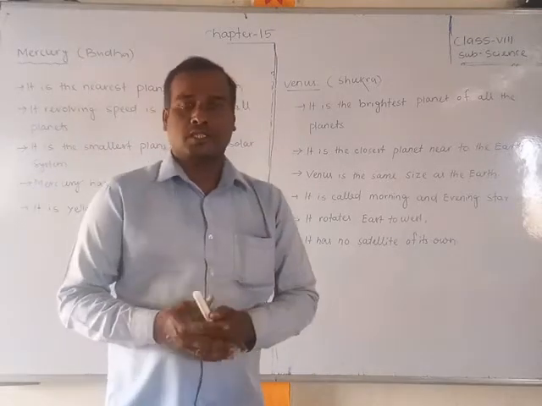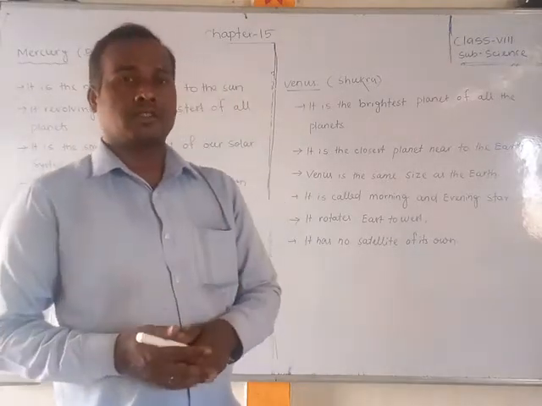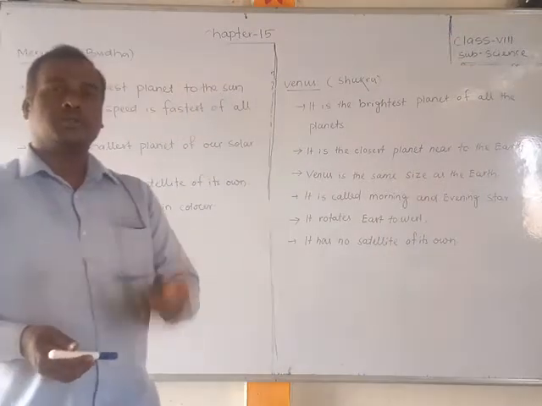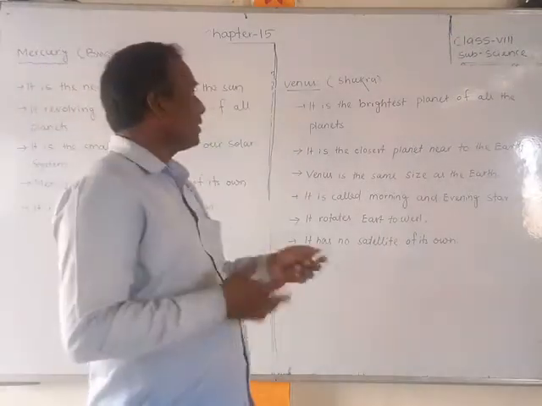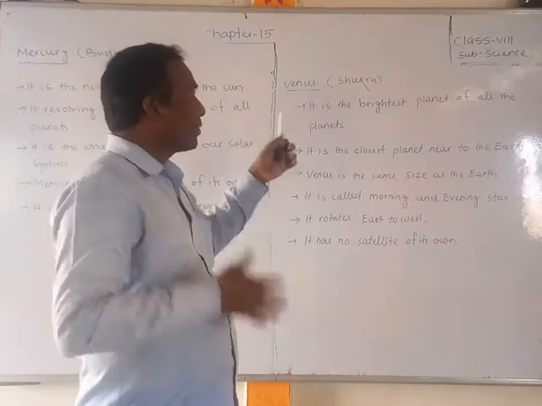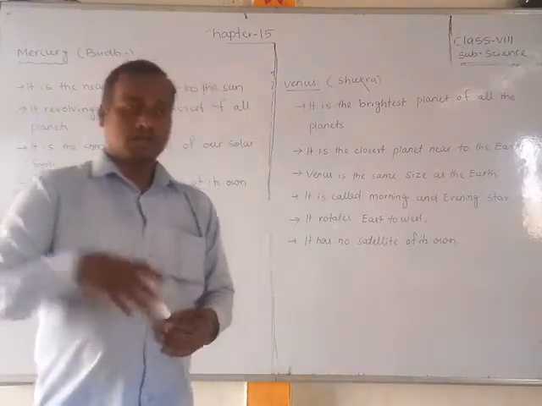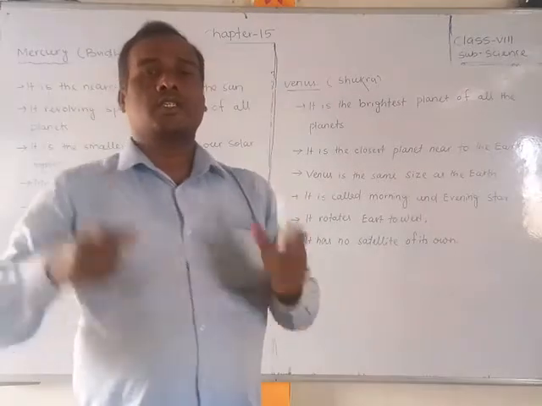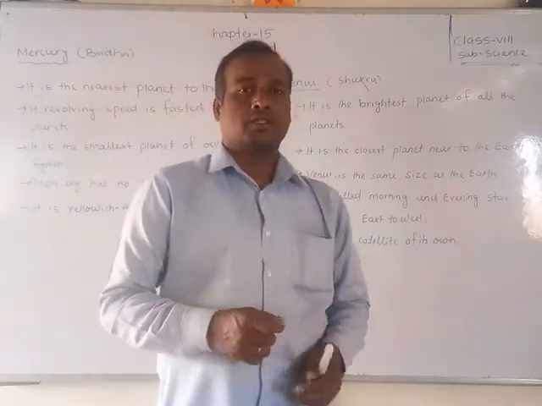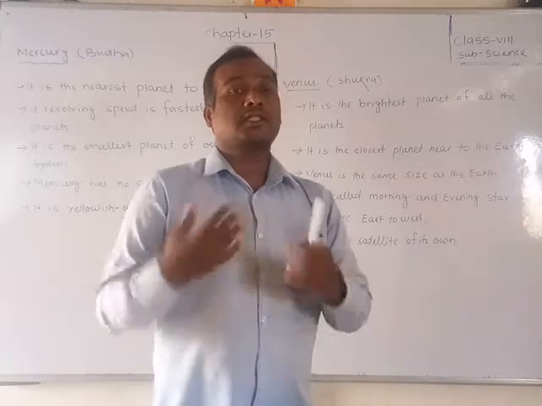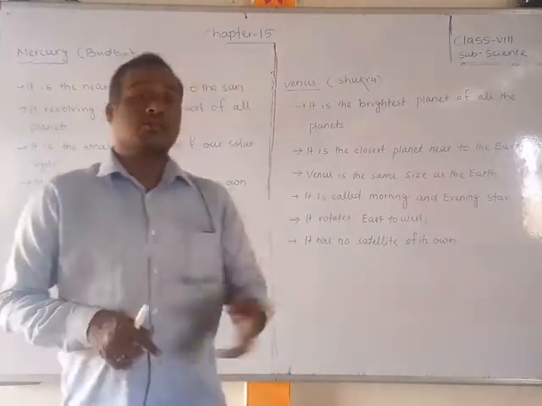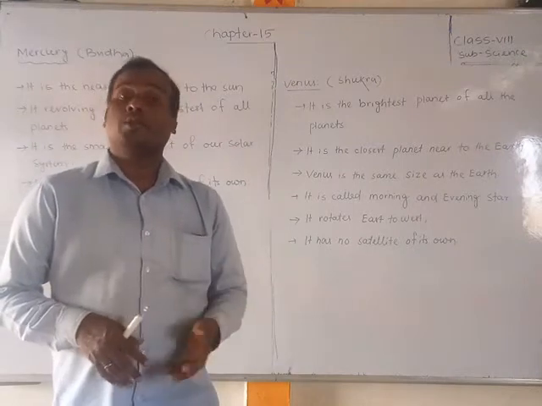Now we are going to discuss Venus. Venus is called Shukra, or Shukra Graha. Already I have told you, it is the brightest planet of all the planets in our solar system. Which is the brightest? Venus. It is the brightest planet, and it is also called the evening and morning star.